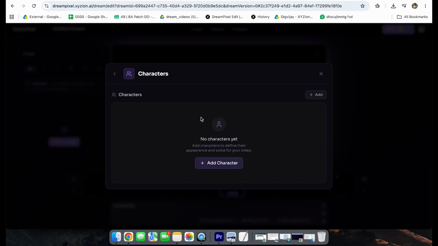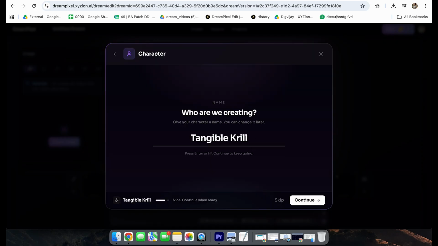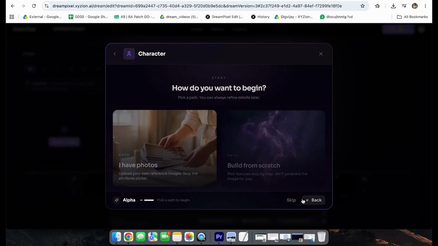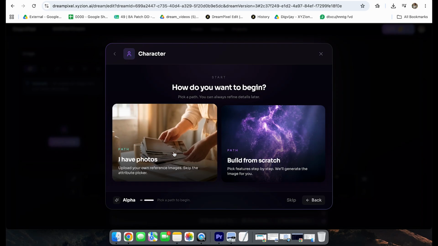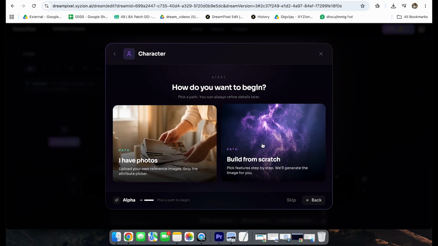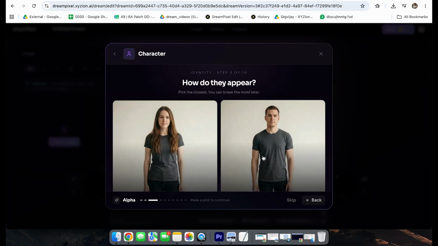If I click on characters, this page opens. Okay, we can see add characters. We have to give a name to our character. Let's say I'm giving the name Alpha. Continue. So if you have a photo of your character, any photo, you can upload it here, and the AI will generate that as your reference character, and you can use that character for your video. Or second path is to build it from scratch. Let's build it from scratch.